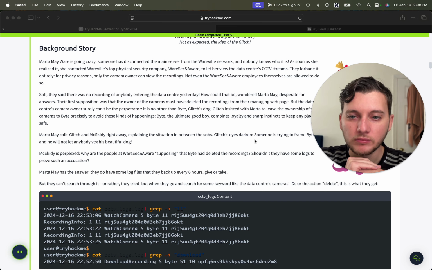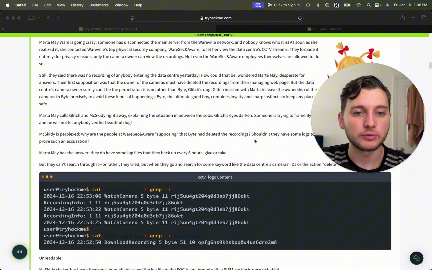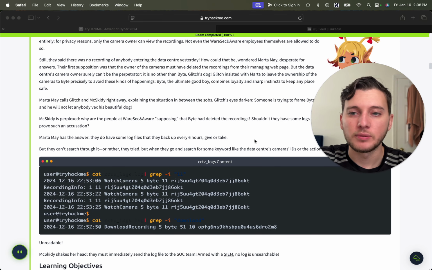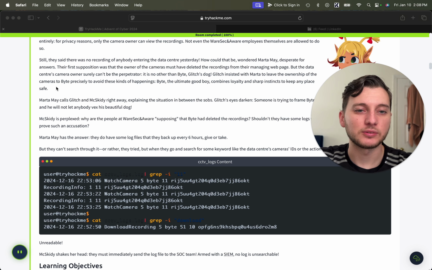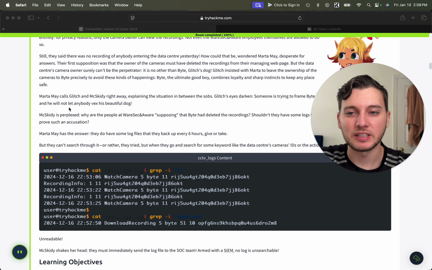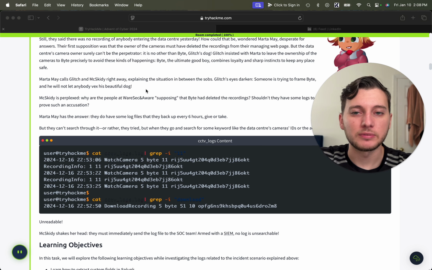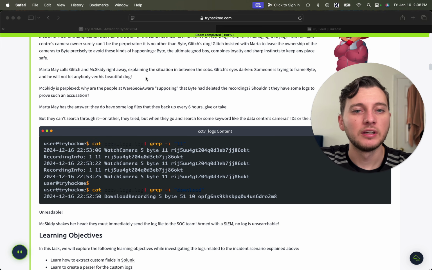Just desperate for answers, their first supposition was that the owner of the cameras must have deleted the recordings from their managing webpage. But the data center's camera owner surely can't be the perpetrator. It is no other than Byte, Glitch's dog. Glitch insisted with Martha to leave the ownership of the cameras to Byte precisely to avoid these kinds of happenings. Byte, the ultimate good boy, combines loyalty and sharp instincts to keep any place safe. So Martha calls Glitch and McSkitty right away, explaining the situation in between the sobs. Glitch's eyes darken. Someone is trying to frame Byte, and he will not let anybody vex his beautiful dog.